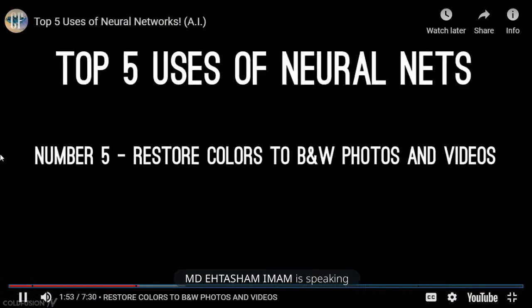Number 5. Restore colors to black and white photos and videos. What happens here is it takes black and white photos, old photos that do not have color, and tries to match them with current pictures. How does it work? Let me tell you.